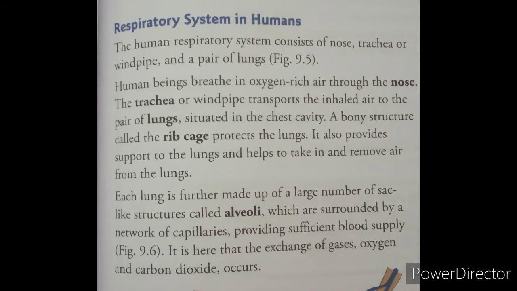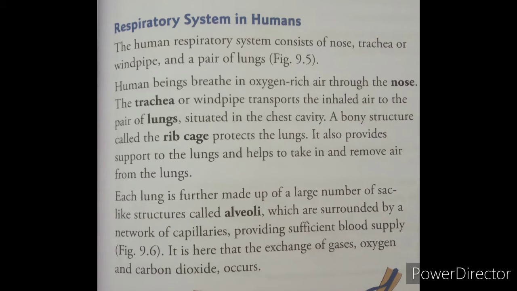Now we are going to focus on the respiratory system in human beings. The human respiratory system consists of the nose, trachea or windpipe, and a pair of lungs. The atmosphere contains oxygen rich air. So human beings breathe. We take in this oxygen rich air through our external nostrils and nasal cavity, the nose. The trachea, otherwise called the windpipe, transports that inhaled oxygen rich air into our pair of lungs.